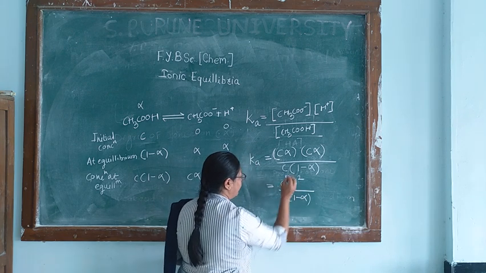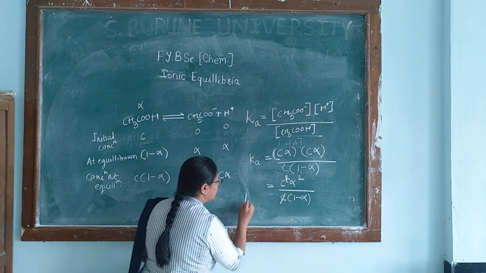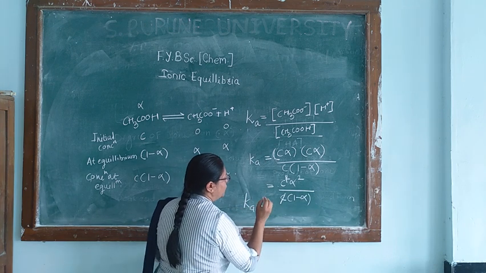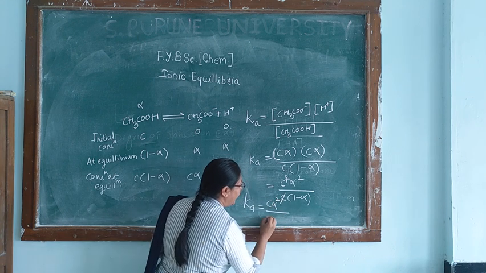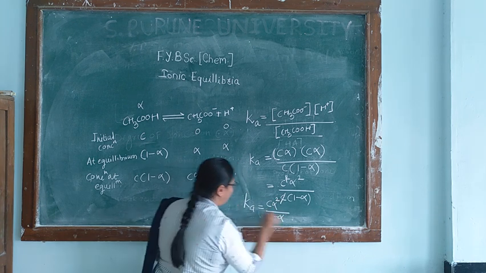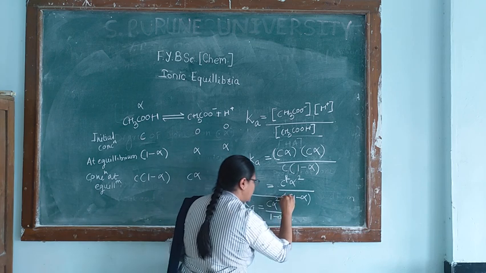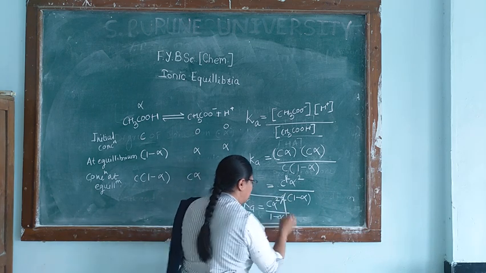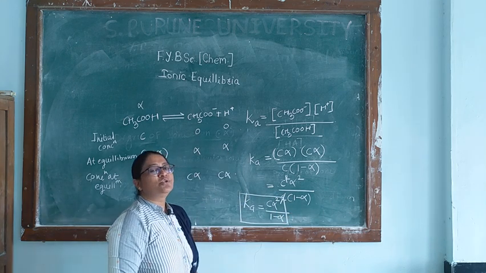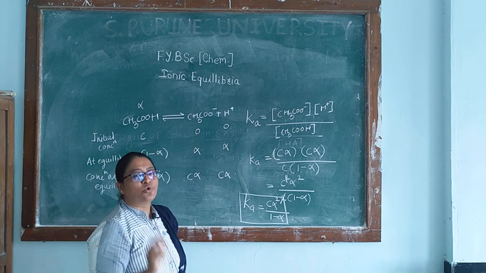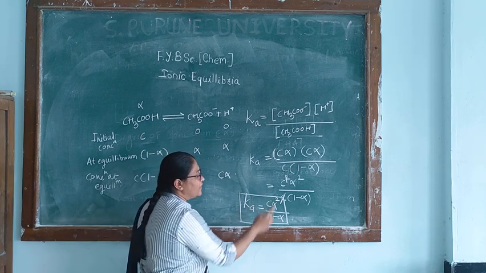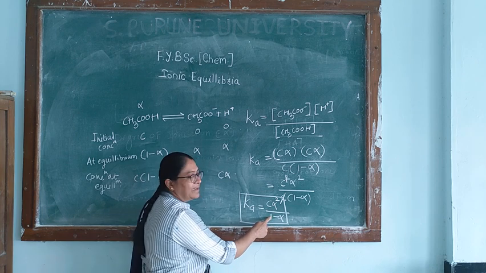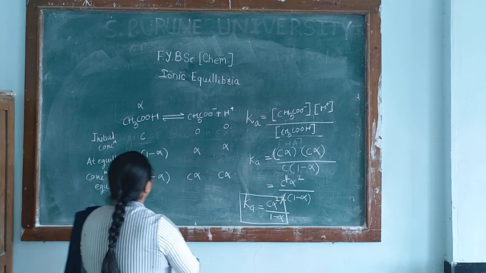Therefore, this is C square alpha square divided by C into 1 minus alpha. So finally, the formula becomes Ka is equal to C alpha square divided by 1 minus alpha. So this is the formula to calculate the dissociation constant or ionization constant for the acid. Ka is equal to C alpha square divided by 1 minus alpha.